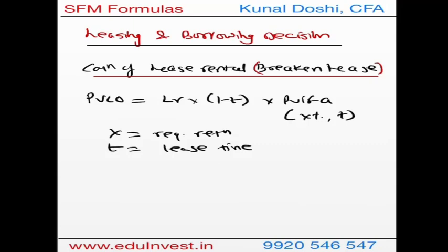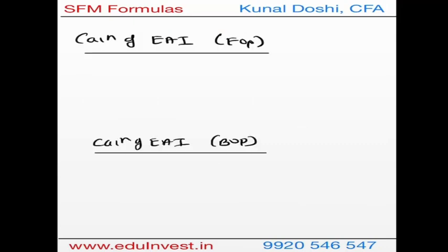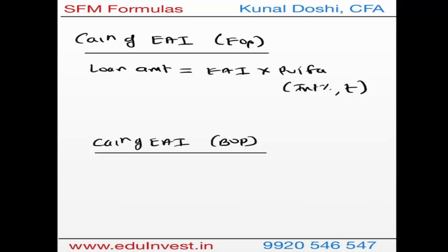The next formula we are going to calculate is for equated annual installment. So for calculation of equated annual installment, I've done two parts, end of the period and beginning of the period, because at times you pay the loan upfront. So here the formula is the loan amount, which is the principal amount that you're going to borrow, is equal to equated annual installments times PVIFA, the interest rate on the loan, comma, the duration of the loan.